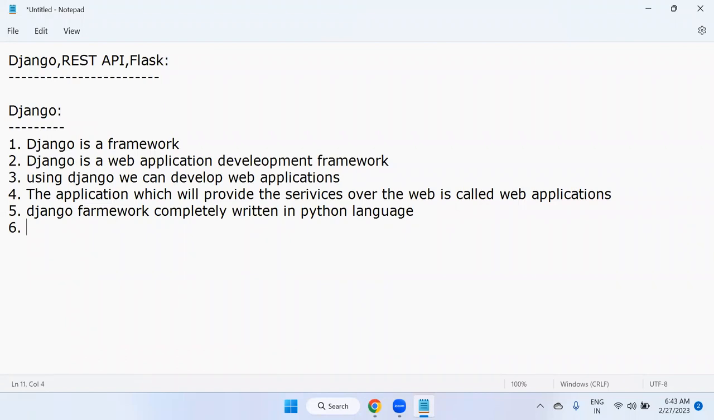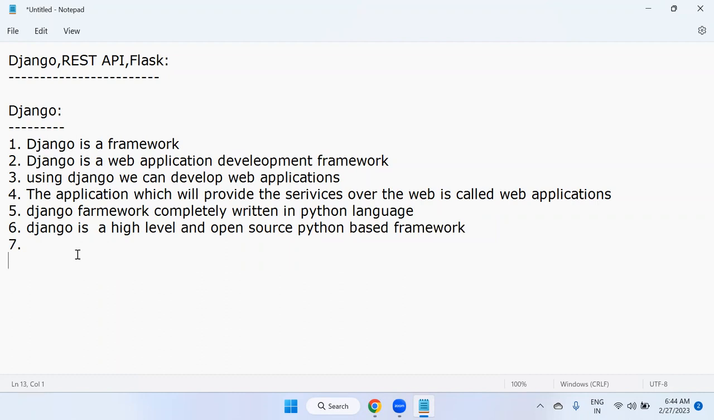So the Django framework is a high-level, open source, Python-based framework. Same like Python, it is high level and open source. The source code of Django is completely open source. And Django has completely clear documentation.